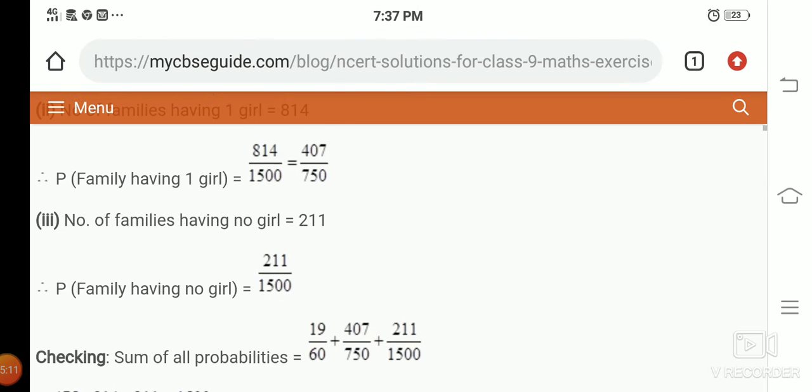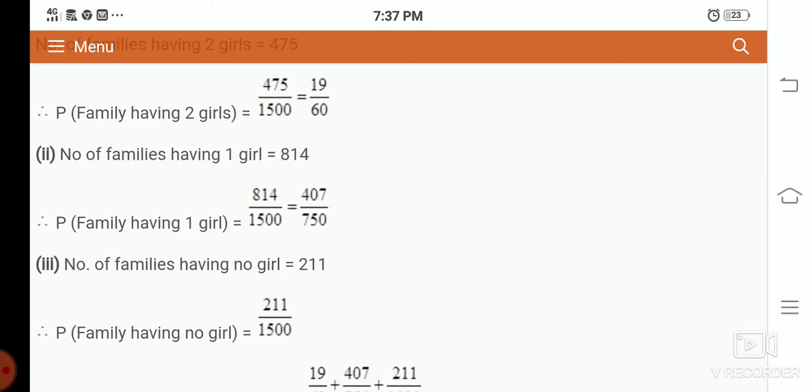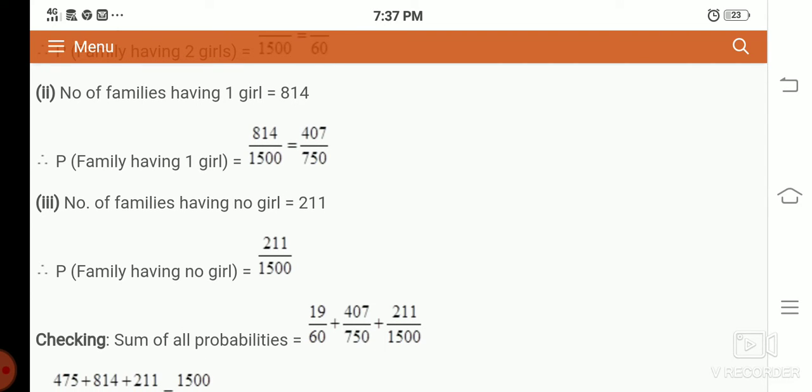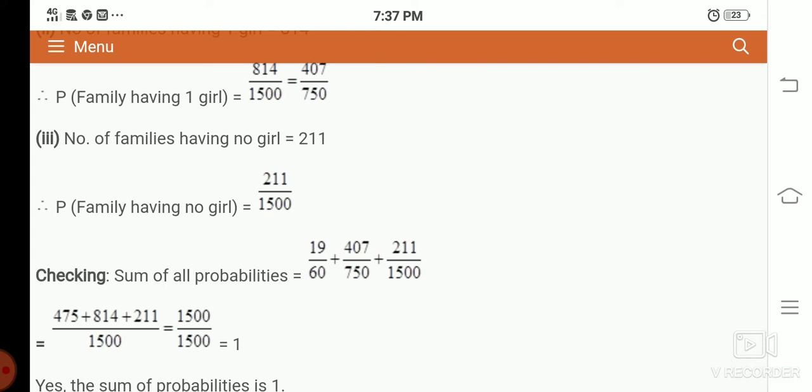For this question, you may write the checking like this. First one, family having two girls, probability 475 divided by 1500. Family having one girl, 814 divided by 1500. Family having no girl, 211 divided by 1500. You can write the LCM 1500 easily. You can add the numerators 475, 814, 211. For the checking condition you can write like that, but you are going to write the simplest form of the probability.